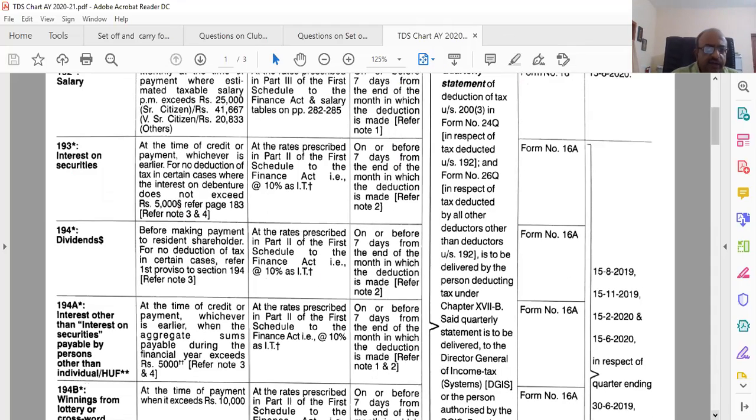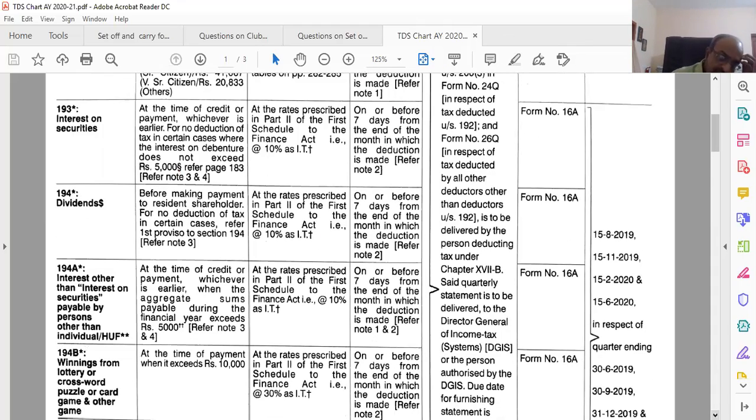Now let us look at dividend. Before making payment to a resident, no deduction of tax in certain cases. We have seen dividend up to 10 lakhs, there is no tax. Beyond that, it is 10%. 194A, what is the limit? At the time of credit or payment, whichever is earlier, when the aggregate sum payable is more than 5,000. Tax rate is 10%.